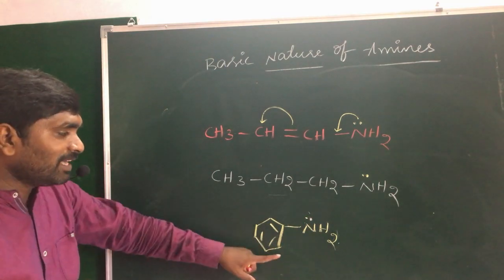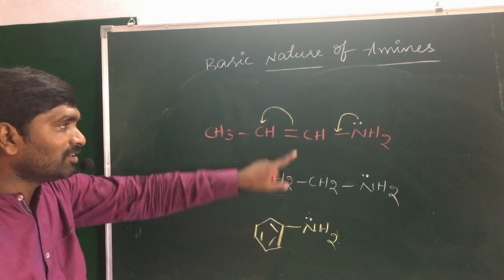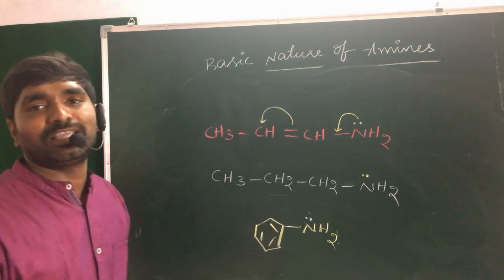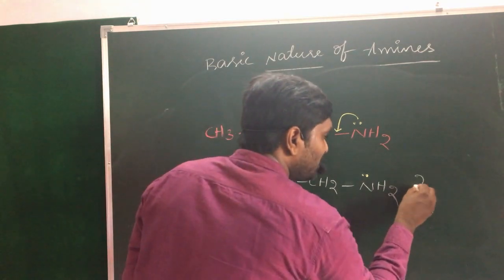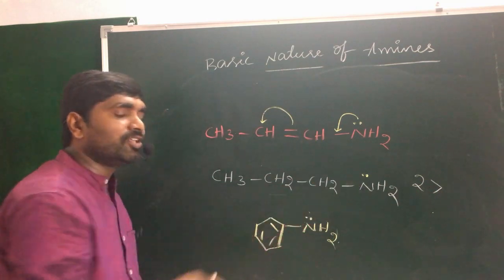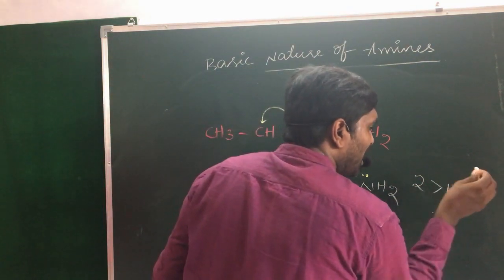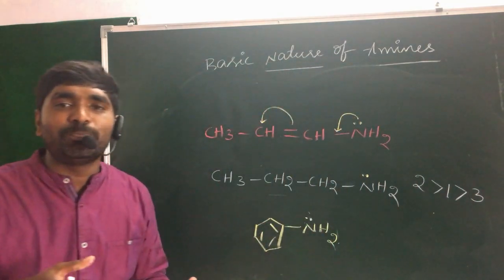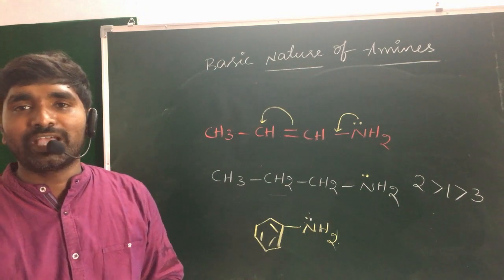Hence, compared with the aromatic amines, aliphatic amines are more basic. Compared with the third one, the first and second are more basic in nature. Among the first and second, the second is more basic. Why? Because there is no conjugation. After the second one, the first one is more basic. After that, the third one is the least basic in nature. Okay, guys.